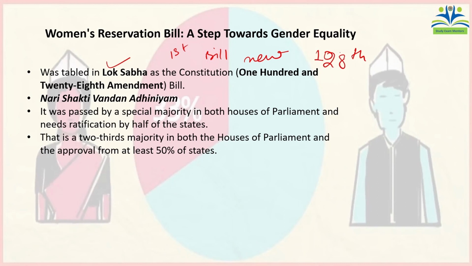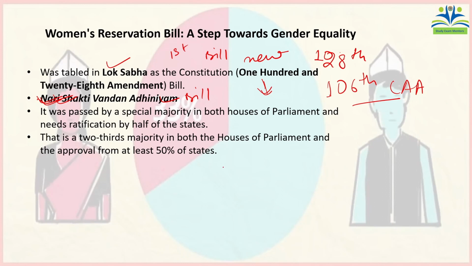When this bill is passed and becomes an act, it will be known as the 106th Constitutional Amendment Act. The Parliament has also given it a name. What is the name? It is Nari Shakti Vandan Adhiniyam. Adhiniyam means bill. So this fact can also be asked in your exam: what is the name given to this bill, and what was the number attached to it. It is the 128th bill.